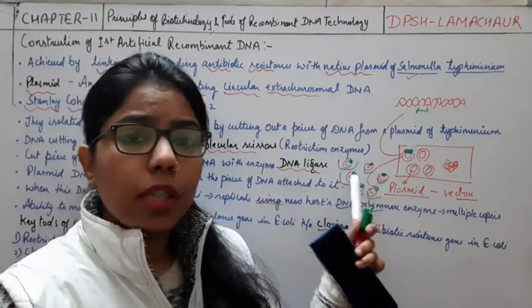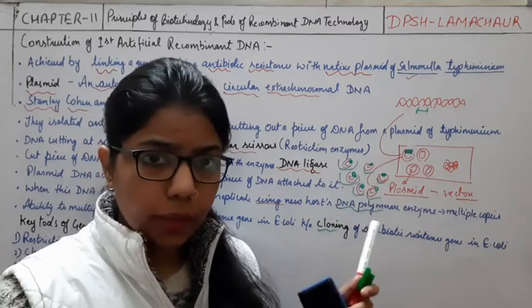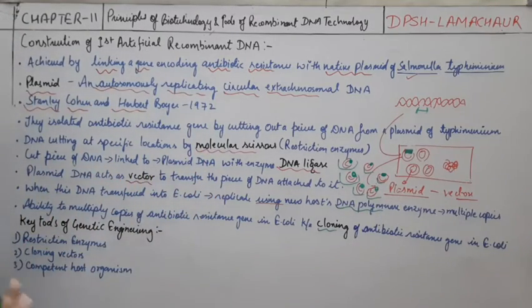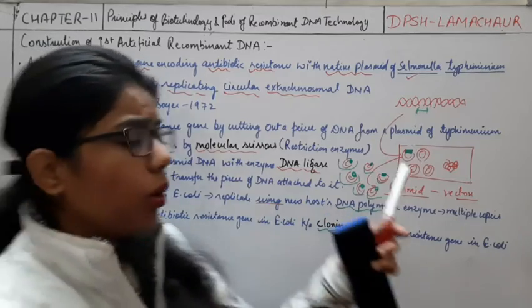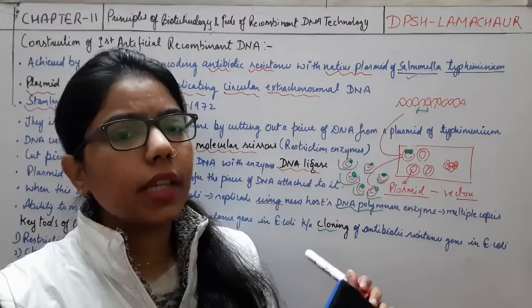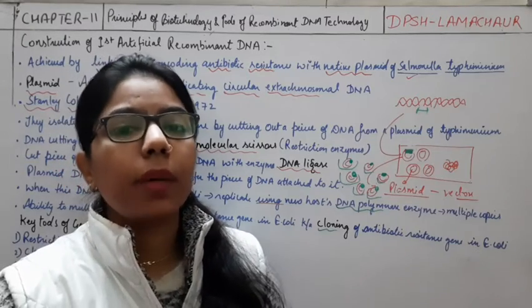because it is using the factory of E. coli, because E. coli contains the different machinery of this plasmid, so it can replicate itself very fast. That much is there in the whole of this DNA, how it was done the first time. So we will understand this recombinant DNA technology step by step.